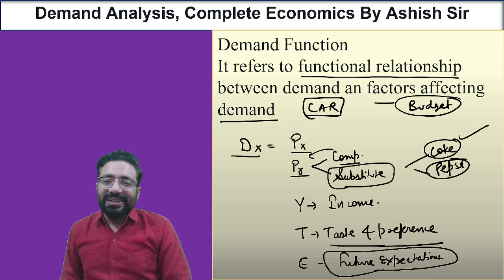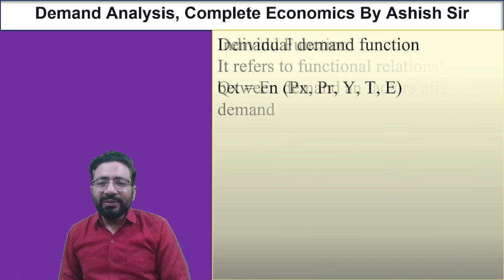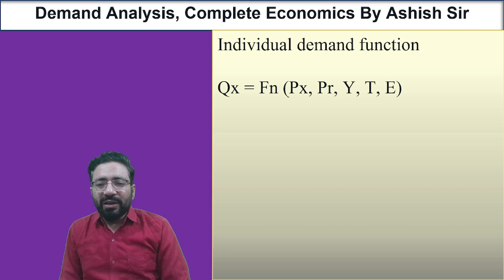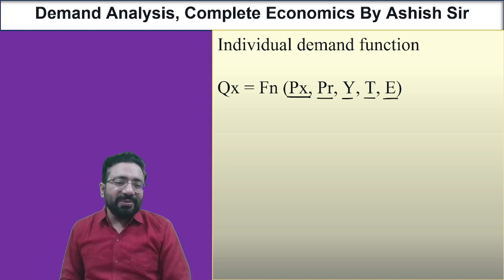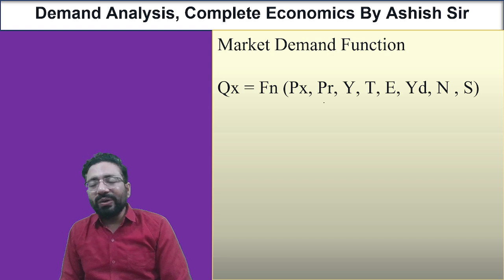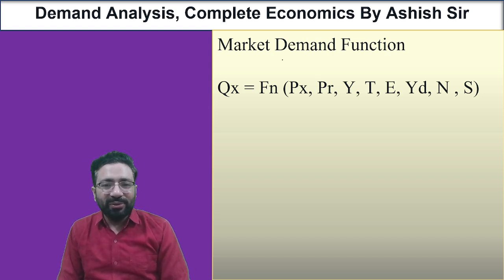These are the factors that affect demand. Hopefully each and every factor is clear to you now: PX, the price of the own good; the price of related goods, substitute and complementary; income of the buyer; taste and preference; and future expectations. These are the things that play a role in deciding the demand of a particular product.